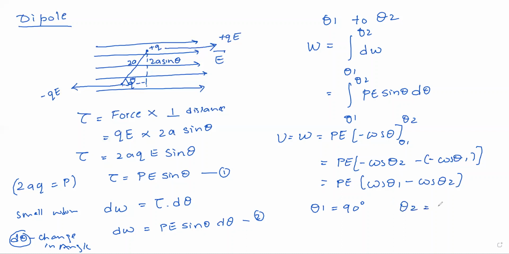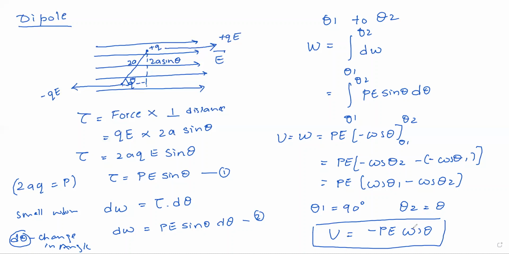We don't know the angle, but it changed, so we just consider it as theta. Then if I substitute it over here, the final expression W is equal to minus pE cos theta. So this is the final expression for potential energy in a dipole.